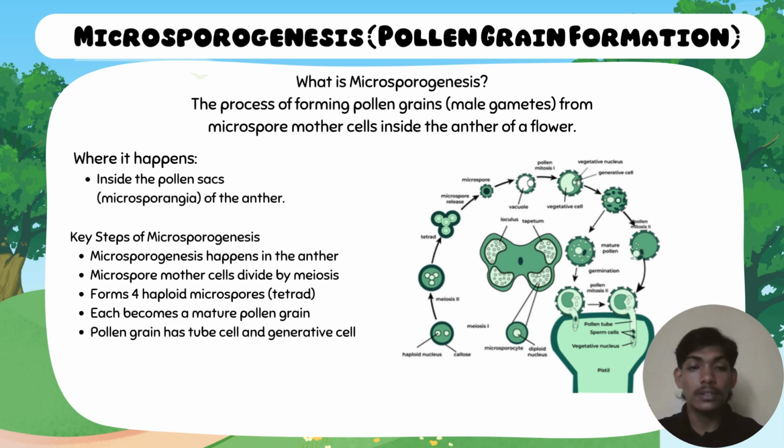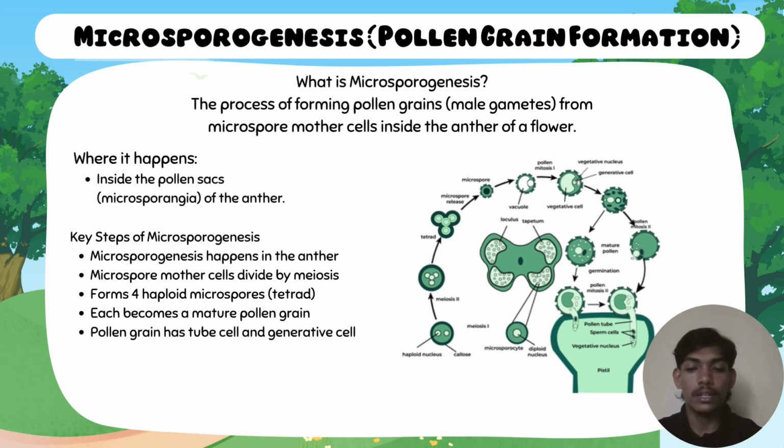First, from the diagram, we can see the microspore mother cell inside the anther. This cell undergoes meiosis, which is a type of cell division that reduces the chromosome number by half. As a result, it produces four haploid microspores arranged in a group called a tetrad. These four microspores then separate and each one becomes an individual pollen grain.